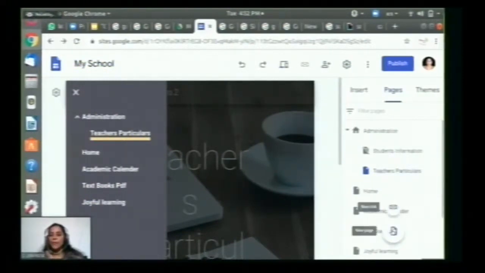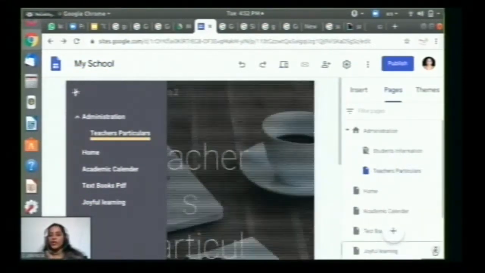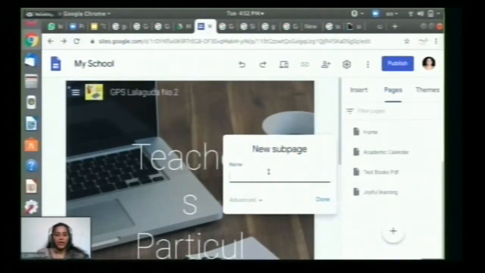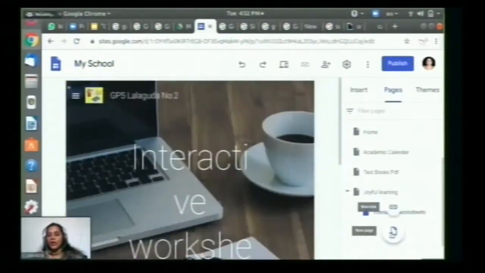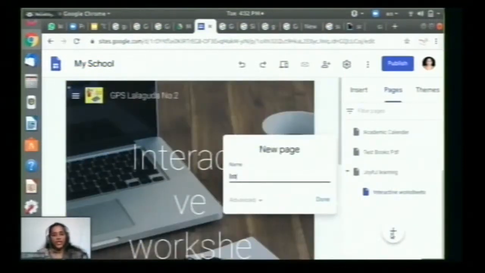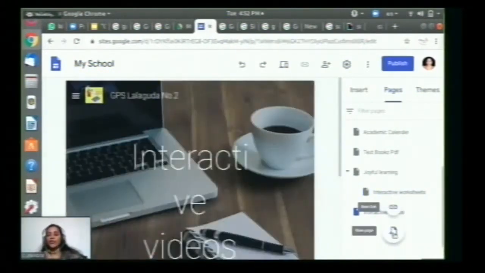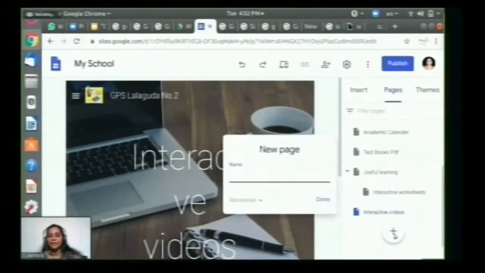And coming to the next, joyful learning. In my joyful learning, I will add some sub pages: activity, interactive worksheets, and interactive videos, and you can add n number of pages like this, and even you can hide them.